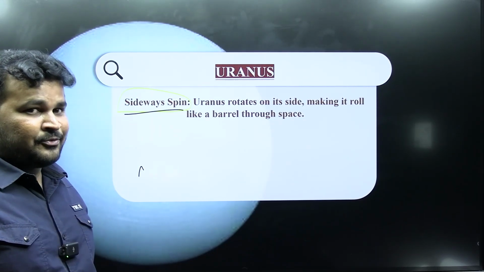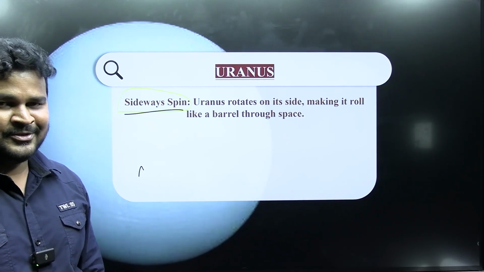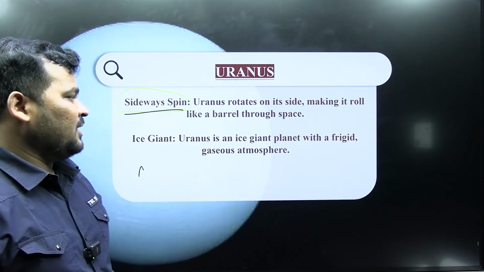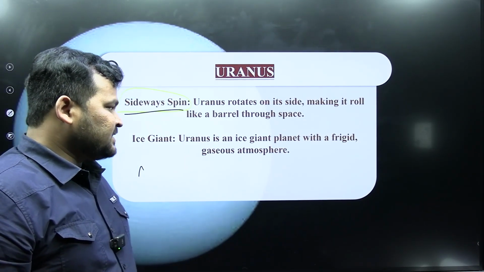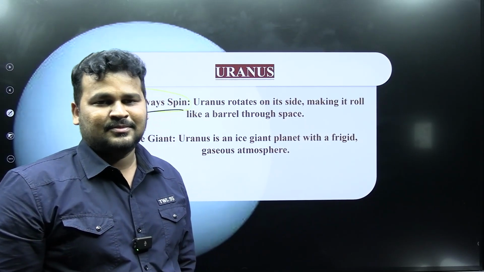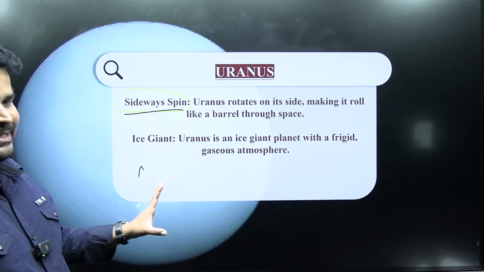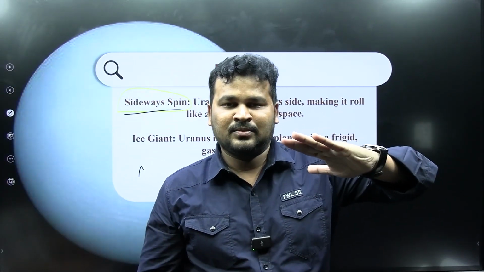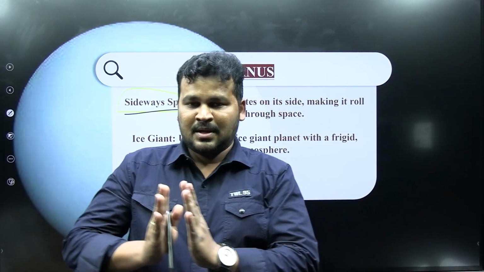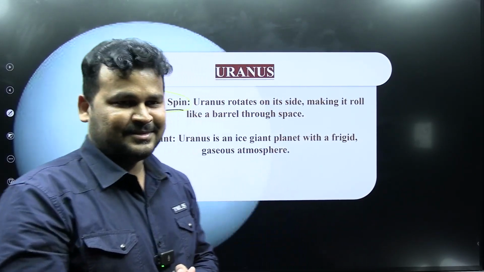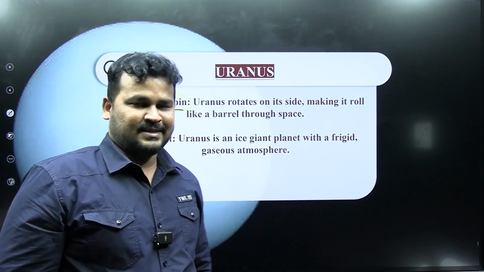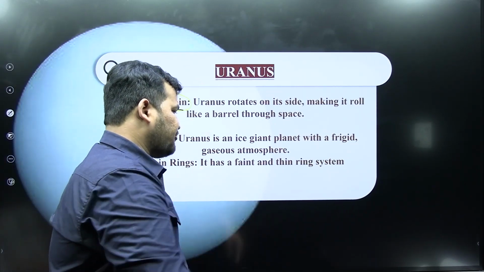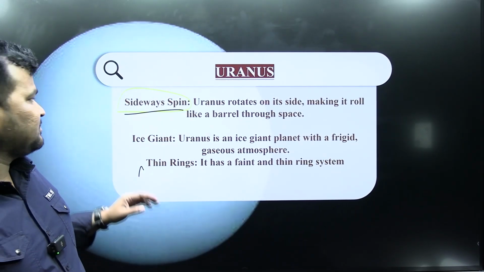Uranus has this characteristic that no other planet has. It is an ice giant, a planet with a frigid gaseous atmosphere. We will discuss some important information related to solid planets and gaseous planets. We have only one liquid planet, that is the Earth, no other one. It has a fine, thin ring system.